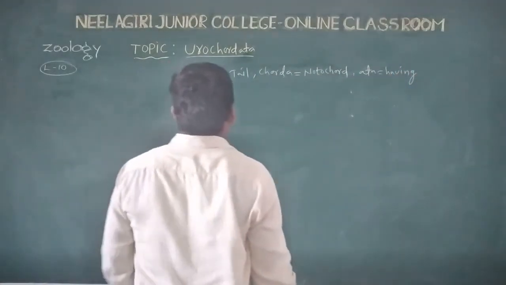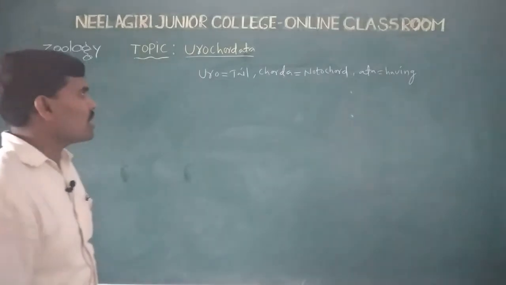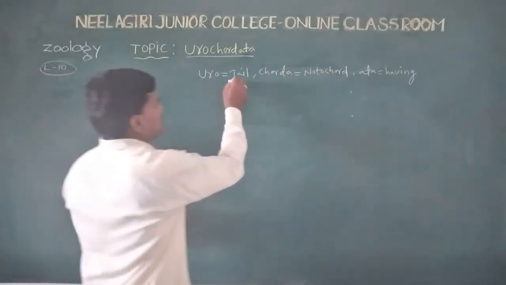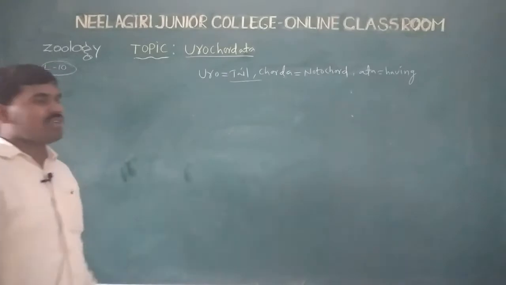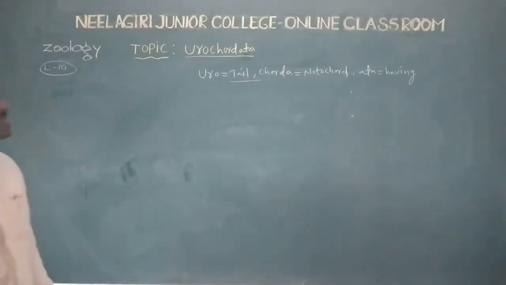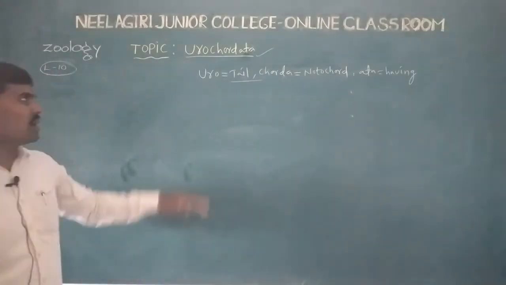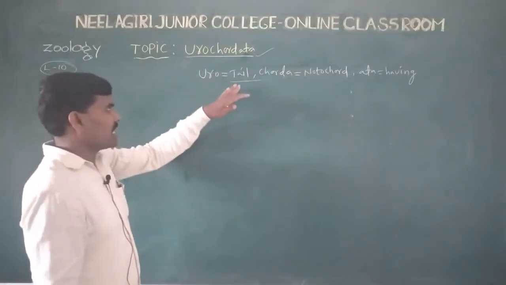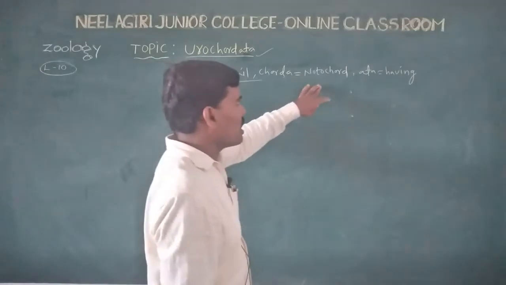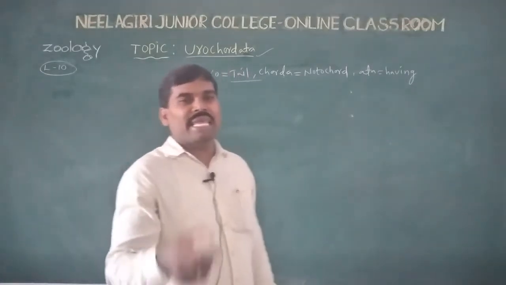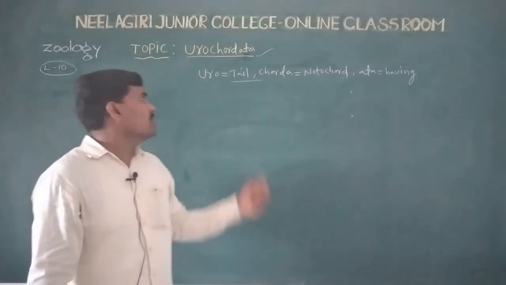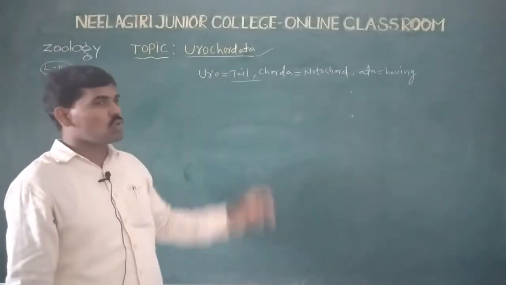So the meaning of Urochordata is notochord having tail regions. Any animal with a notochord in the tail region is called Urochordata.